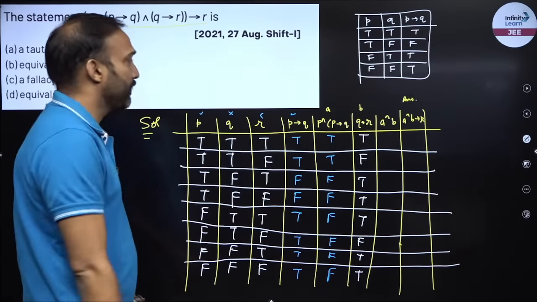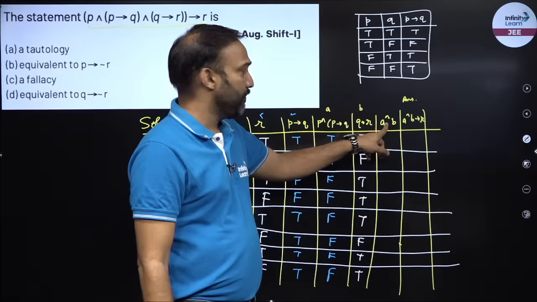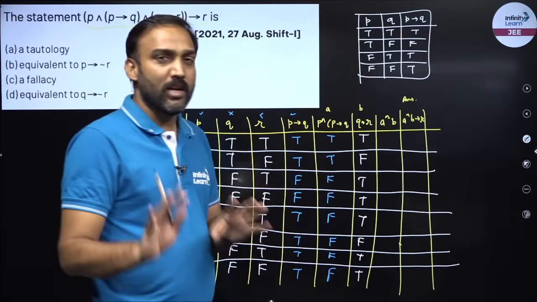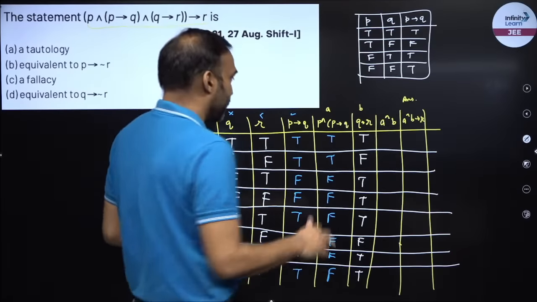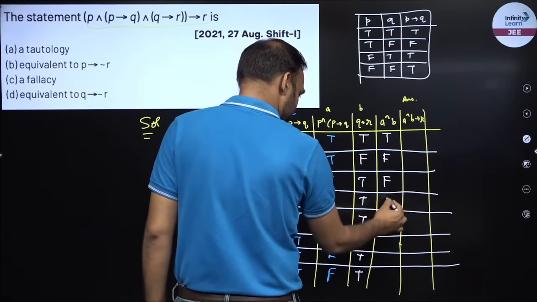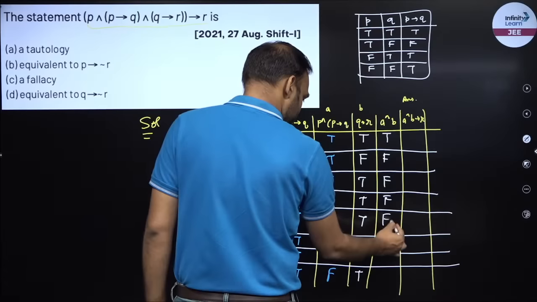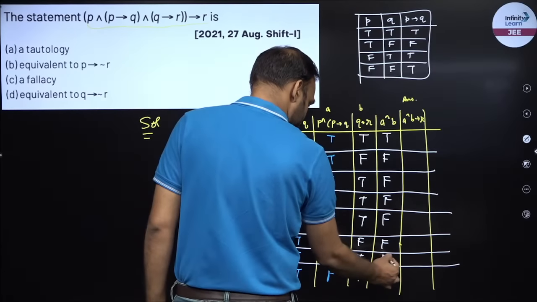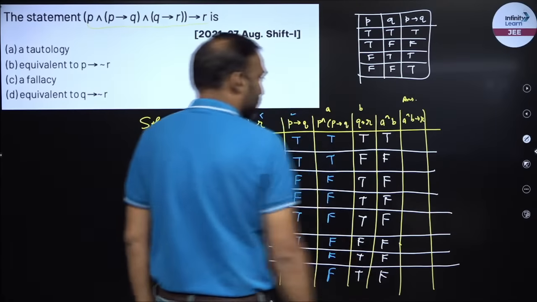So I got B. Now I have to find A and B. This is A and B. A and B is, if one of them is false, everything is false. So this is true, false, false, false, false, false, false, false, right?